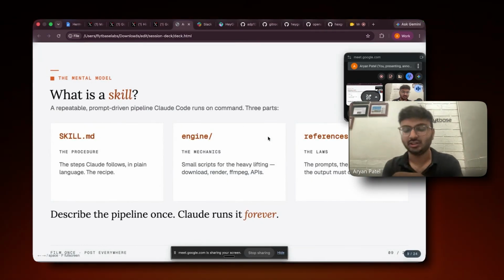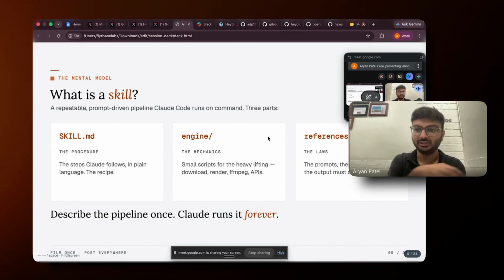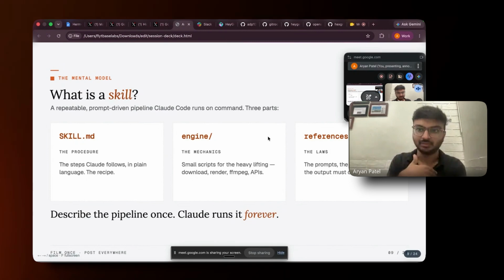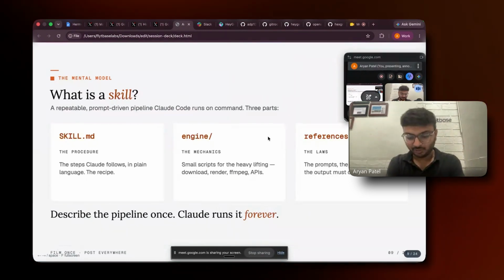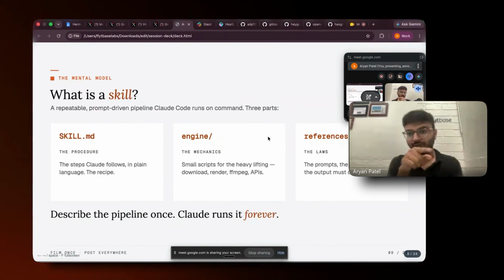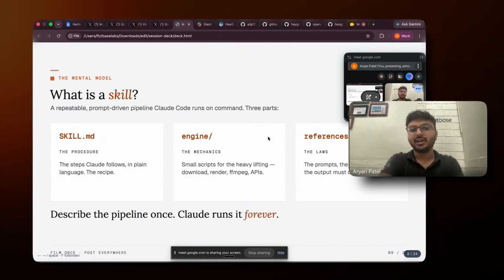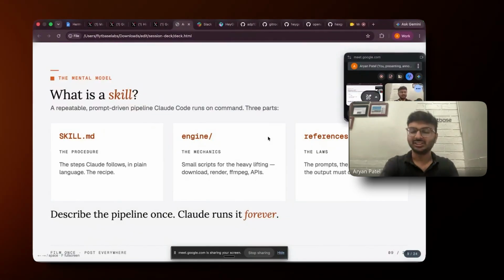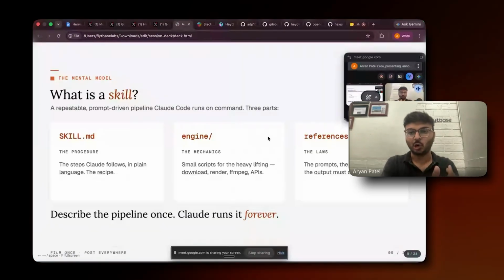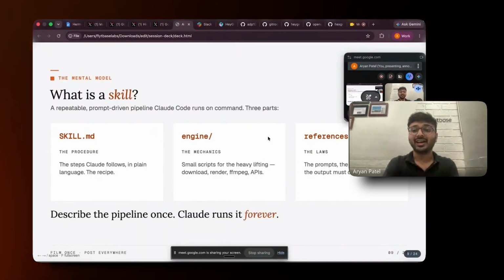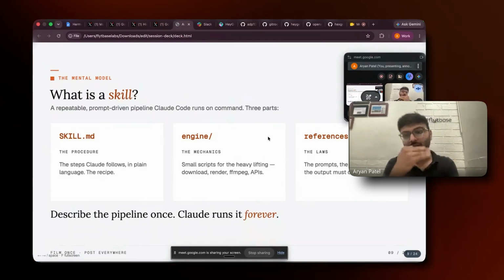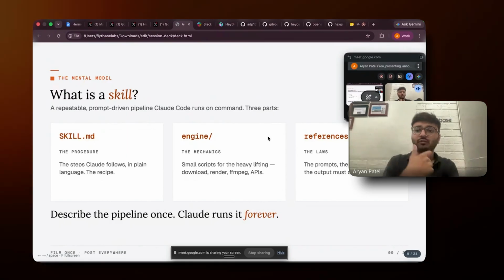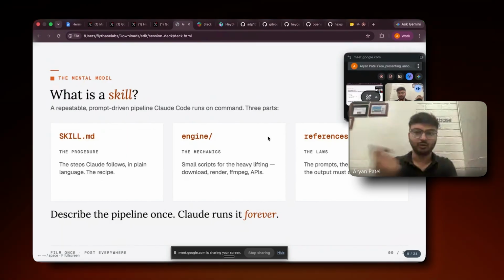So now let's jump into the things which I've built. Inside Claude Code, I have built a few skills. What type of skills? I'll get more into it in the next part, but it mainly has 3 kinds of things. First is a skill.md file, which is nothing but a markdown file for Claude to know what kind of things need to be built and how they need to be built.